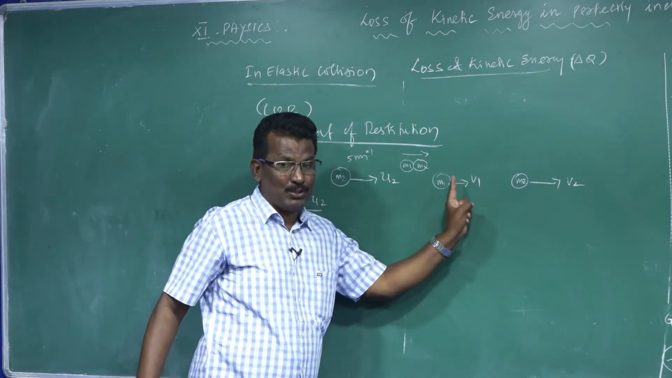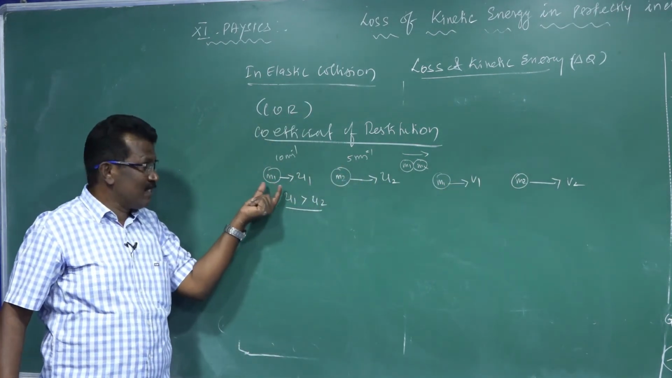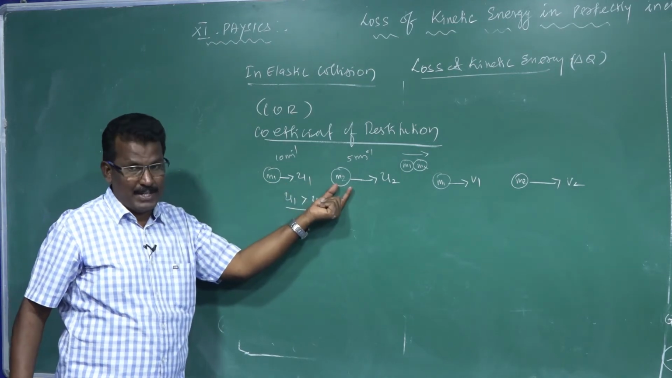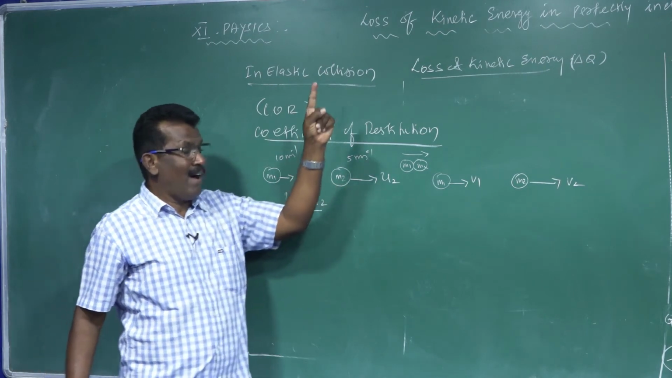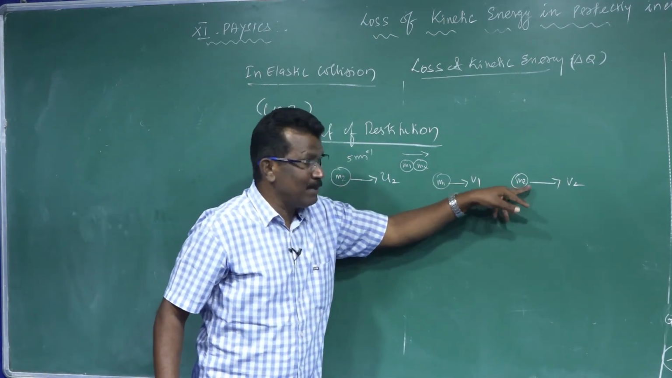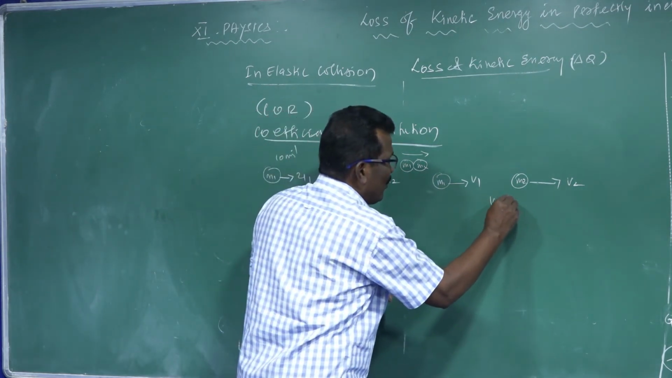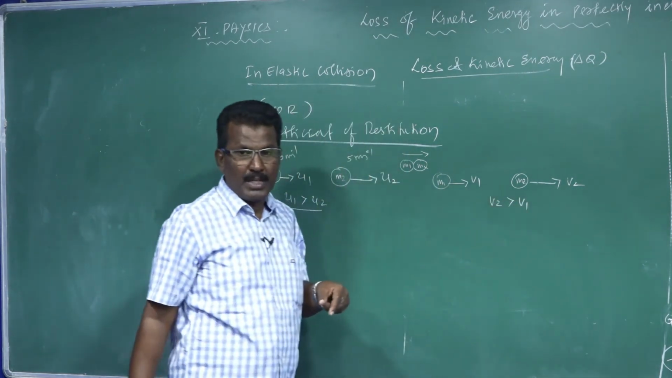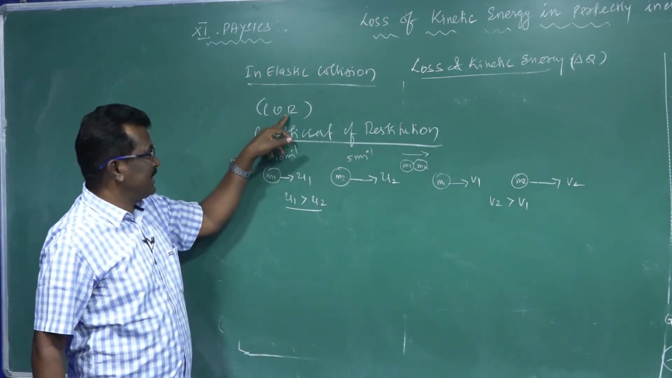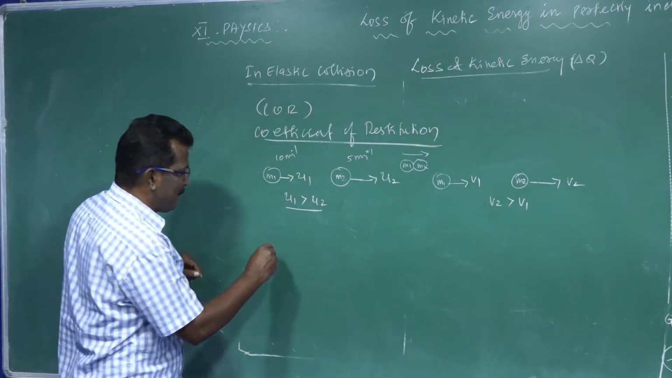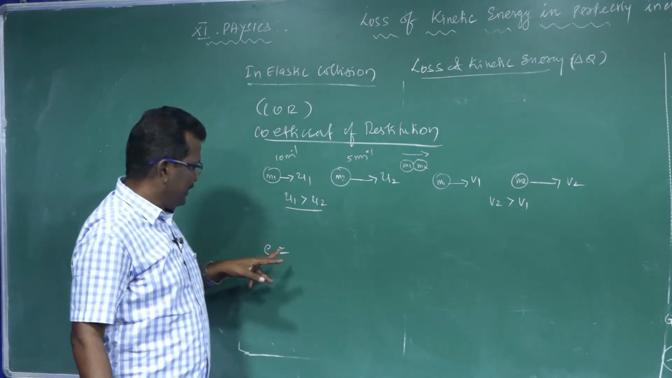Now the second body moves faster than the first body. Before collision, the first body's velocity was greater than the second body's velocity, and only then does the first body strike the second body. Now, after collision, the velocity of the second body must be greater than the velocity of the first body. So v2 is greater than v1. The coefficient of restitution is denoted by the symbol e.